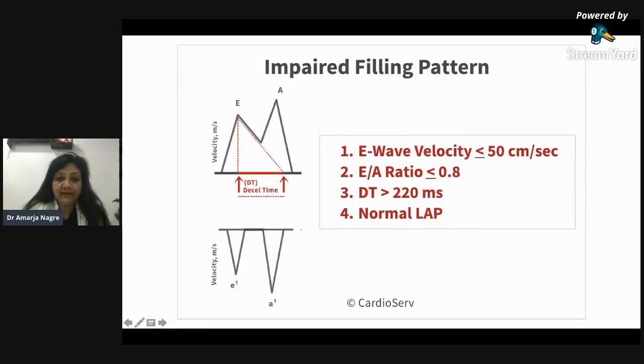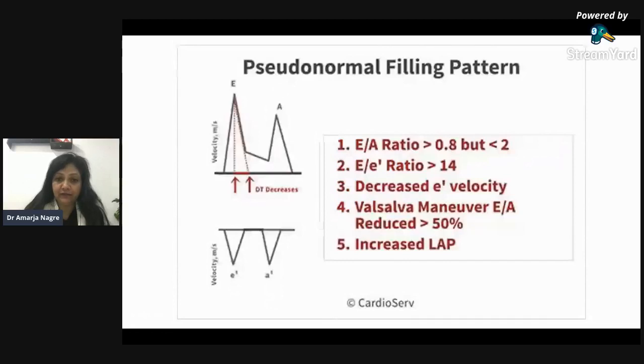So the impaired filling pattern is like the E wave is less than 50 centimeters per second. The E by A ratio automatically comes on the screen when we trace the E and A. You can also just press the knob at E and A, then also it comes. Then the E by A ratio and the deceleration time, which is more than 220 milliseconds, indicates that the pressures are normal in impaired filling pattern.